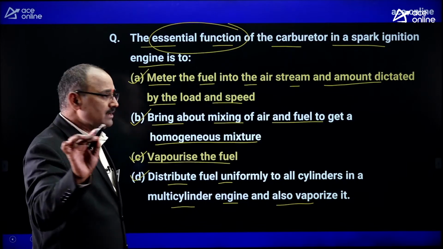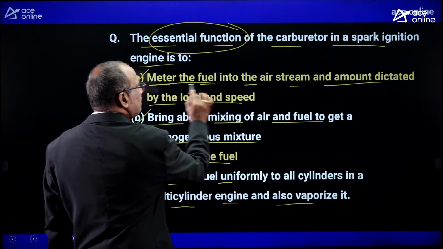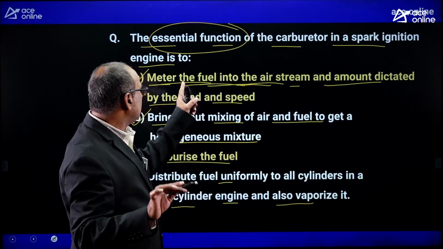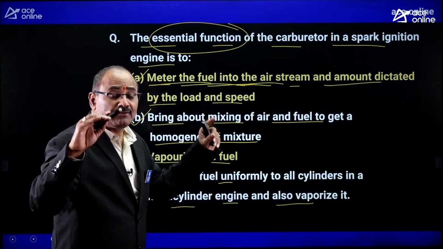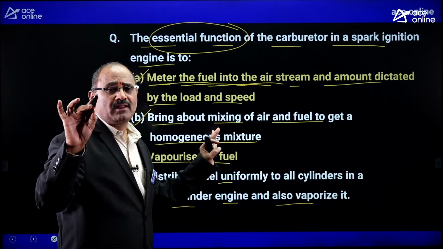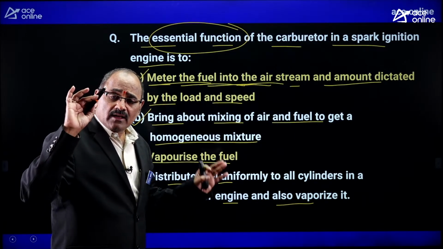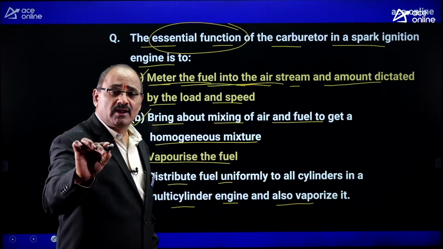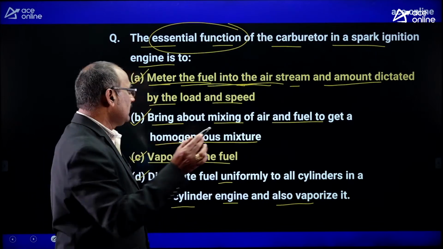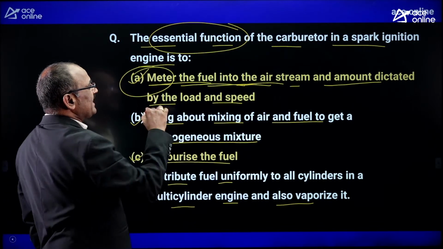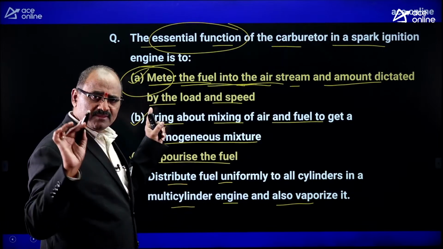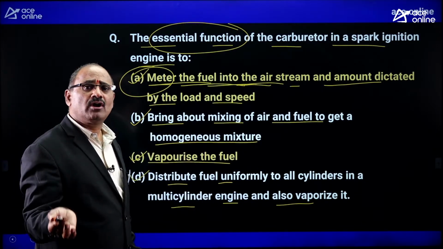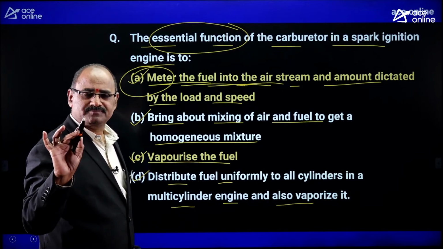But the most essential function is supplying the correct quantity, meaning meter the fuel into the air stream. The correct quantity of air fuel ratio should be supplied to the petrol engine based on the load on the engine and speed of the engine. Therefore, the most essential function of the carburetor is to supply the required quantity of the air fuel ratio based on the load and speed of the engine.